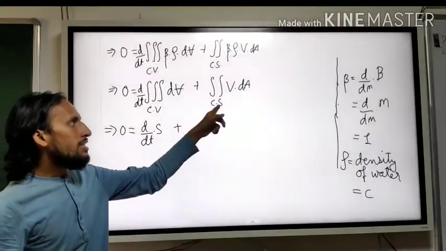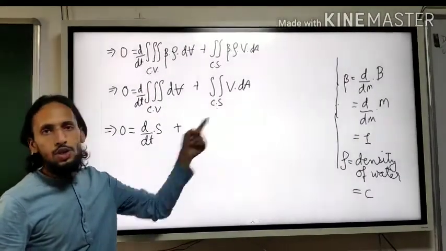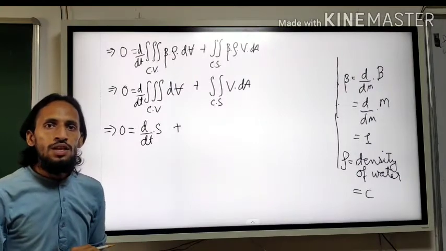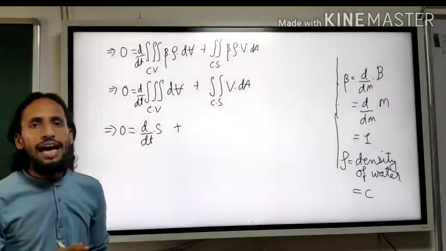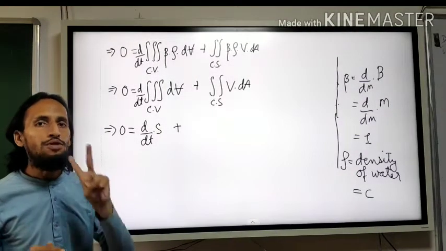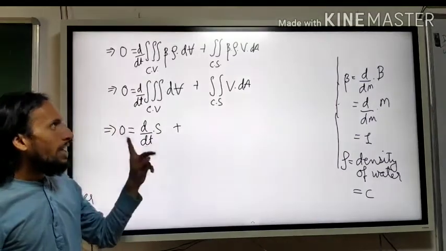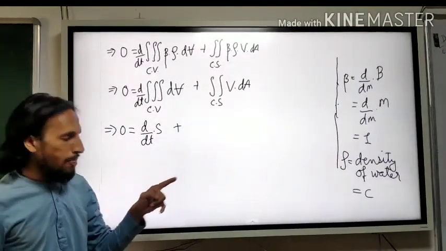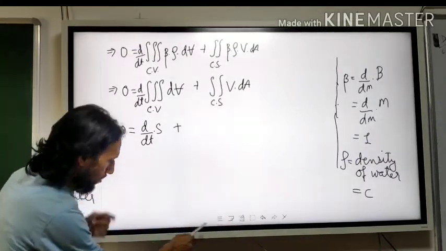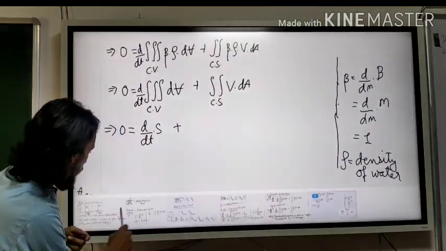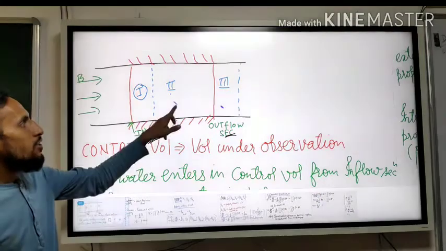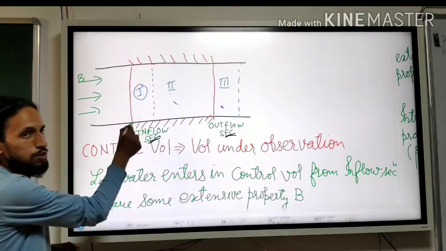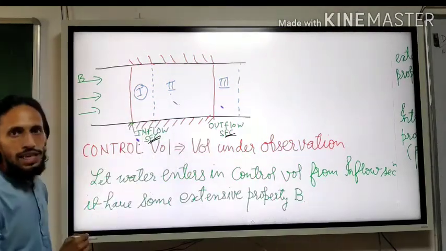Now, what is this? Integration for control section. So how many control sections do we have? We have 2 control sections. One is outflow, another is inflow. This one is the inflow section and this is the outflow section.